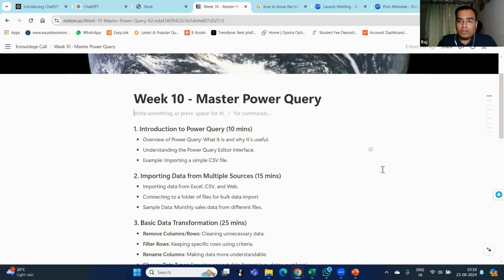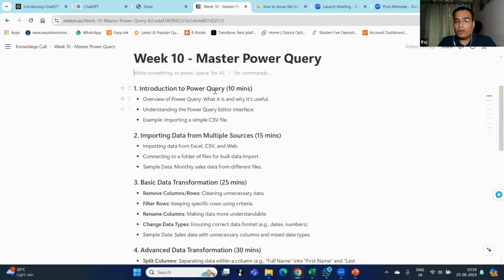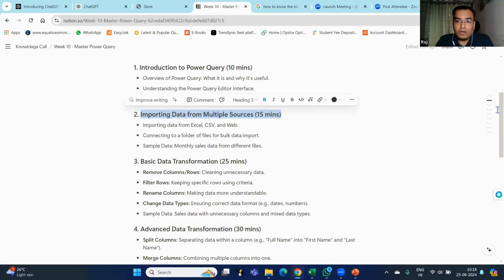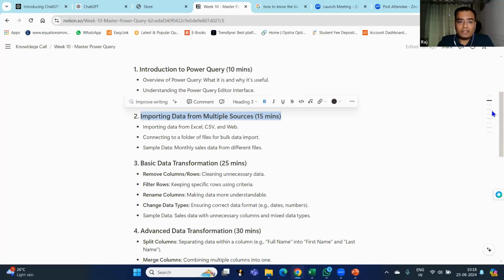Super. So first of all, we will see what is Power Query, how we can navigate from the Excel sheet to Power Query. Then importing data. There are multiple sources through which we can import data in Excel, and that also we are going to see. This is one of the major highlights of today's session, because you might also get to know how we can import data from a PDF document into Excel. That is the main feature of today's session.